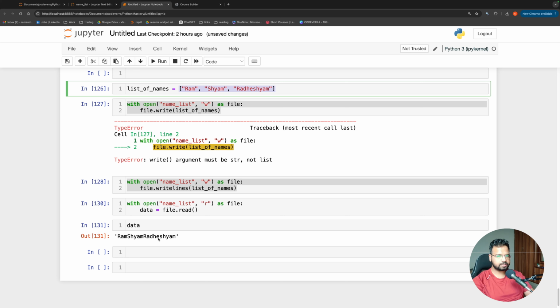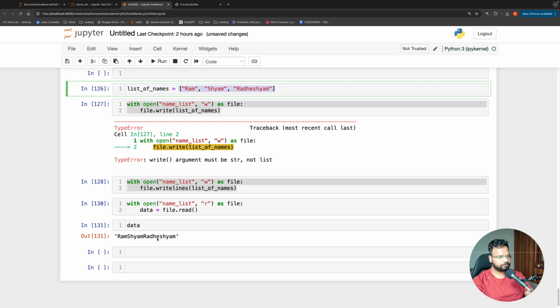In order to do this, we will have to learn how to serialize this into some kind of universal object, so that a list or a dictionary or any kind of Python object stays the way it is when we save it, and then we can read it back. Either we can save it as a JSON object, or we can use the joblib or pickle libraries. These two things we will see in the next video.